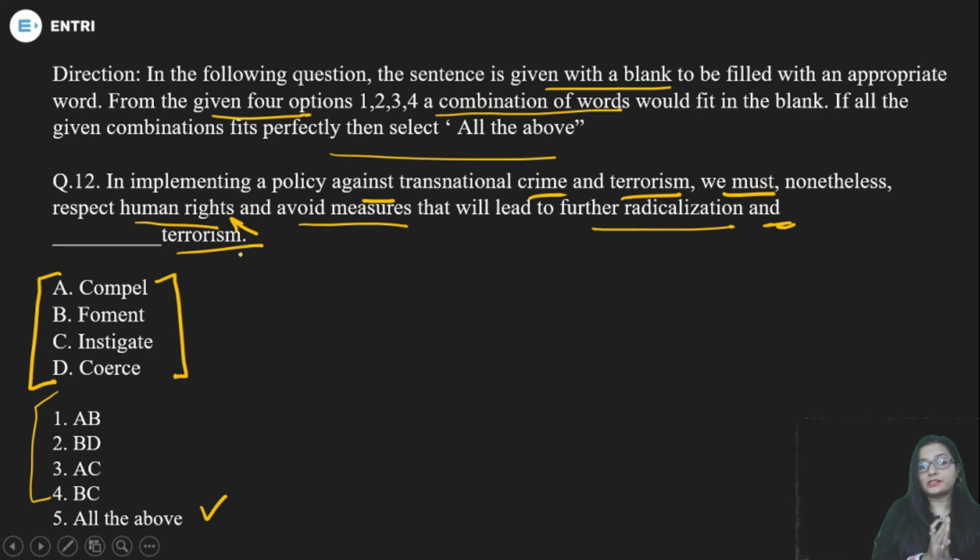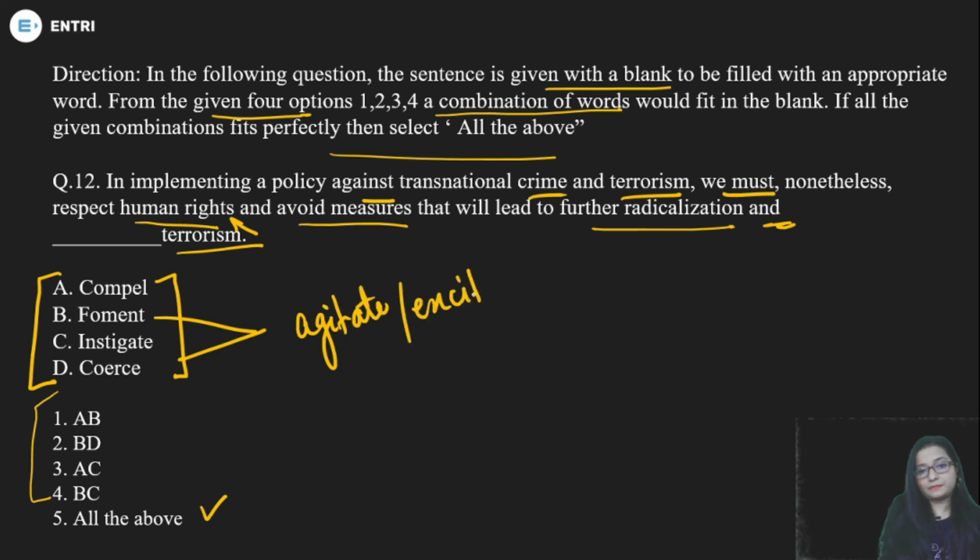What kind of terrorism? Compel, foment, instigate, coerce. Foment and instigate are the 2 options, which mean agitate or excite. Agitate terrorism, instigate or foment terrorism. So you have to mark 4, which has B and C.